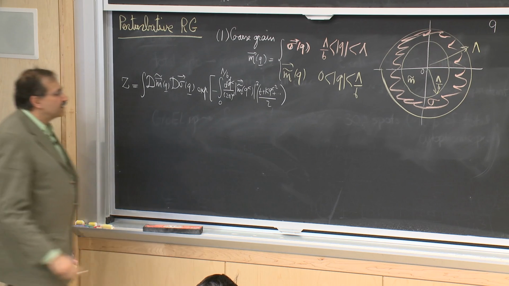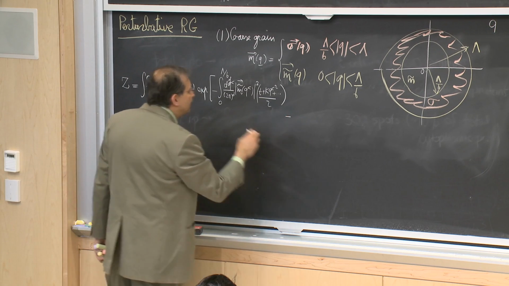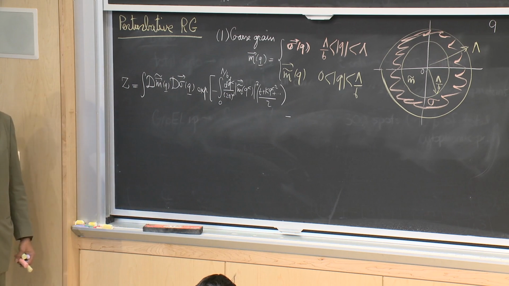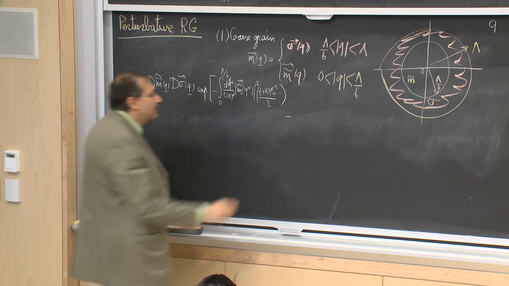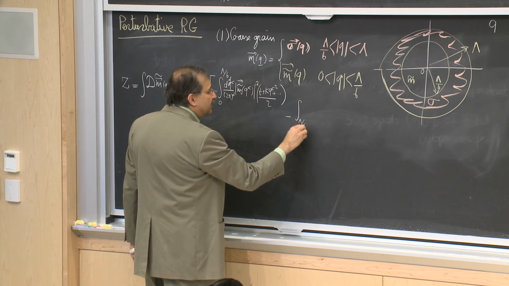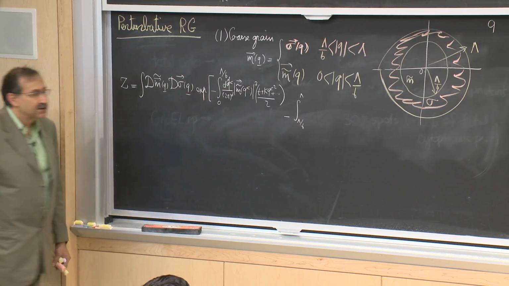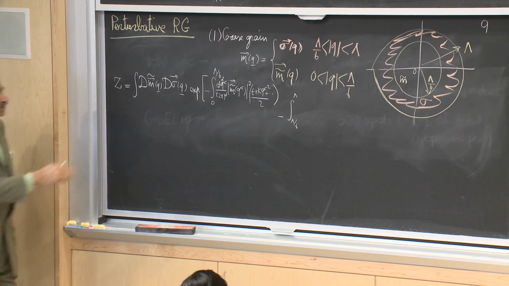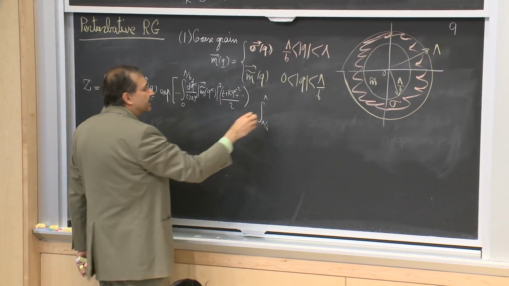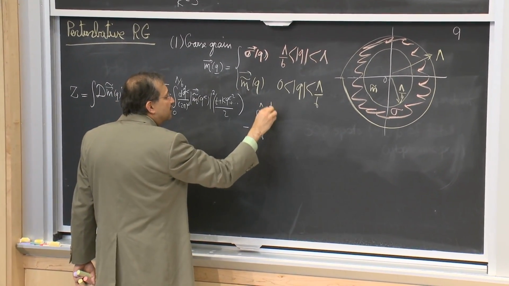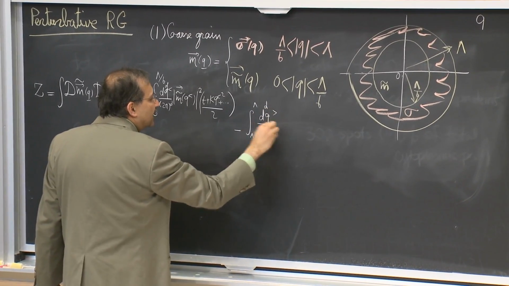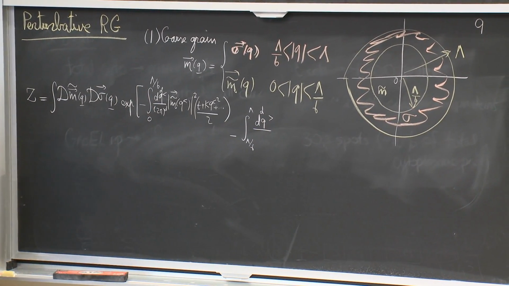I have a similar term, which is the modes that are between lambda over b and lambda. So I just simply broke my overall integration in beta h0 into two parts.